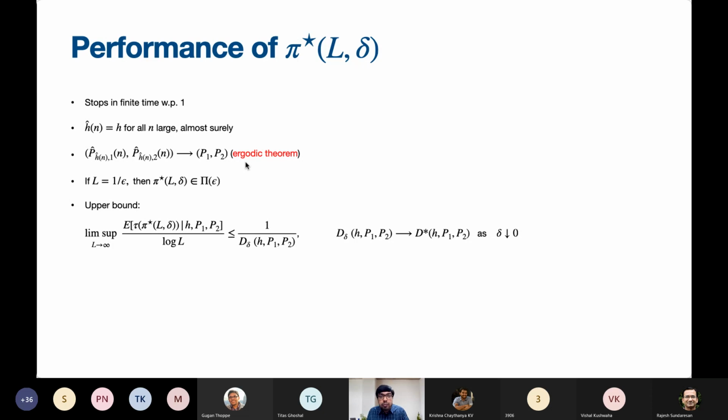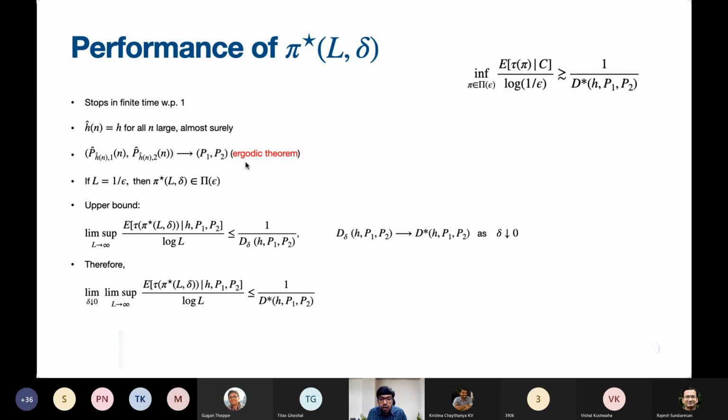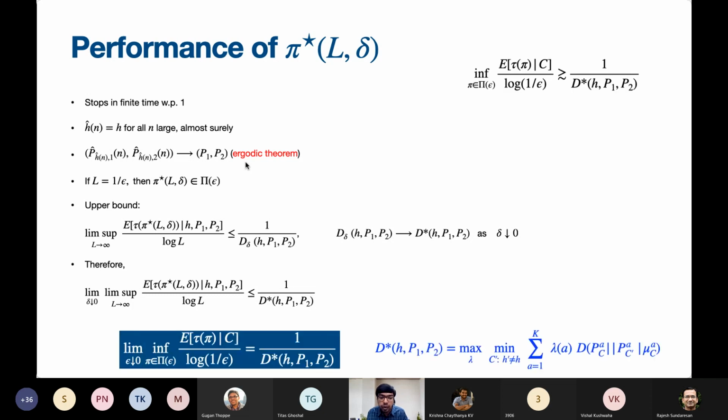Now, the parameter L can be set depending on what error probability we desire. So if epsilon is what we desire, and we set L equal to 1 over epsilon, then our policy is going to satisfy the desired error probability. Also, our policy is going to satisfy a certain upper bound, which in the limit as delta goes to 0 matches the lower bound. So delta is a parameter that we can tune to make the upper bound arbitrarily close to the lower bound as we require. So combining with the lower bound, we have this final result here.